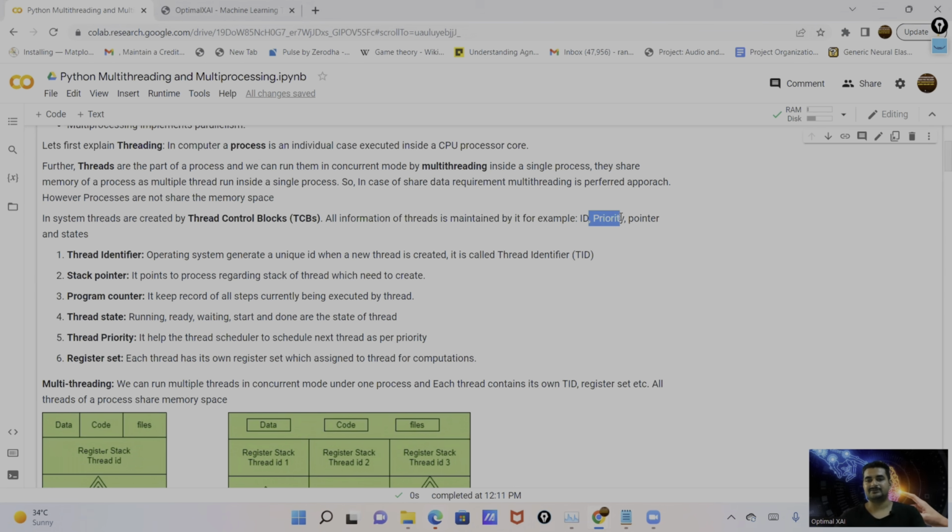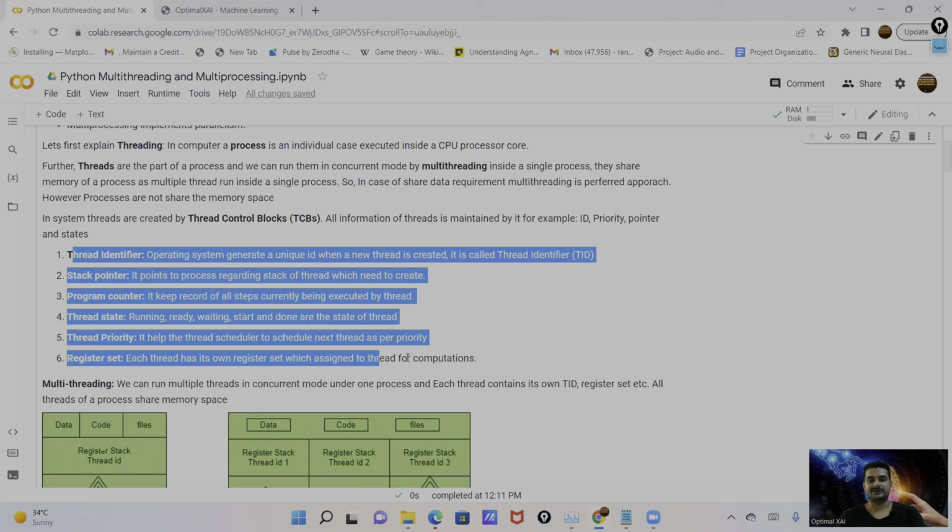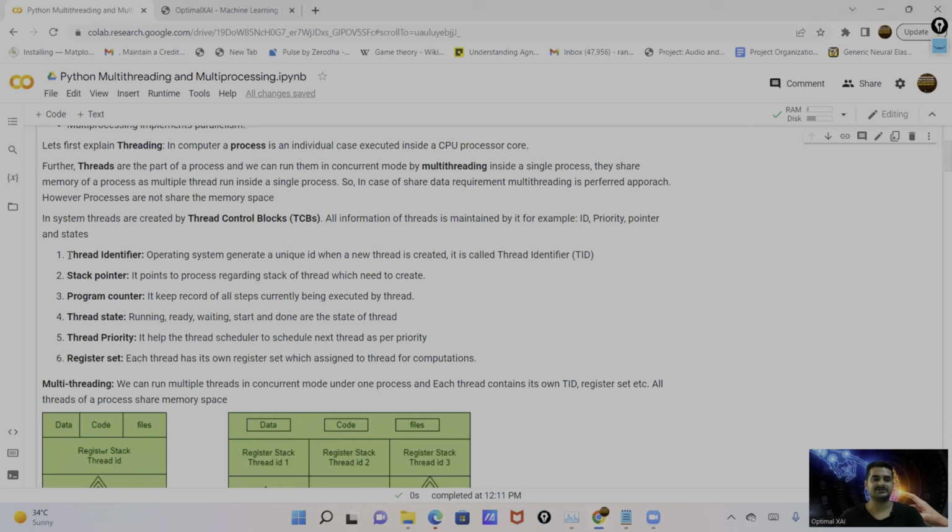Like the thread ID, priority, pointer, all the things. Here are a few metadata items regarding the threads. Let me explain these things. First is the thread identifier, which is basically the ID. Once a thread is generated on the system by the TCB, a unique ID is generated by the operating system. That unique identifier is called the thread identifier.